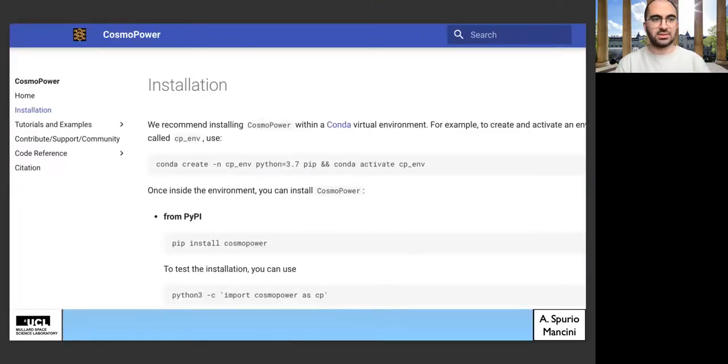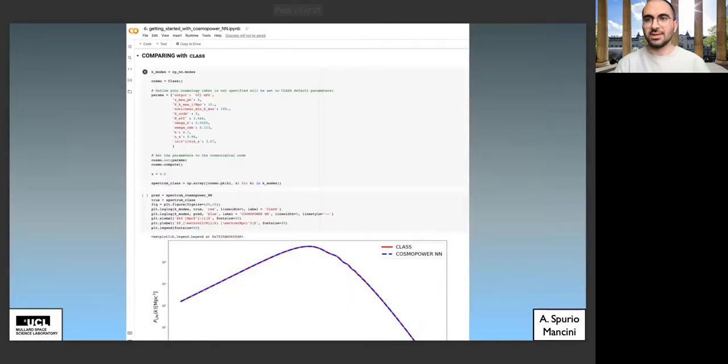CosmoPower, by the way, is pip installable, but there are also many notebooks to follow for essentially repeating all of the stages of the analysis, from training the emulator all the way down to implementing it into a likelihood. You can actually run, for example, the Planck TensorFlow-based likelihood and see the contours forming in 10 seconds, and you can compare against Boltzmann codes, etc.